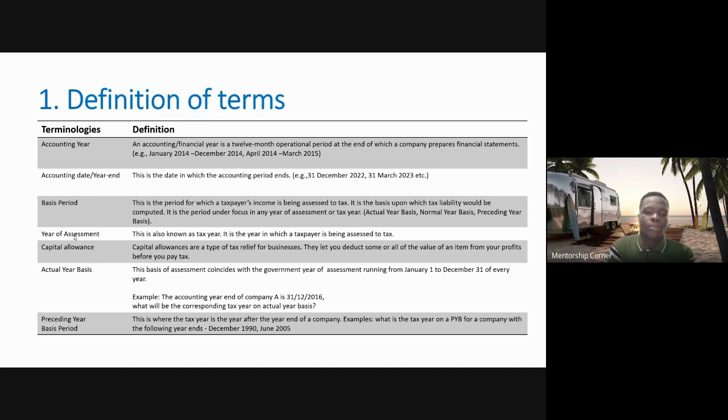So preceding year basis period, this is where the tax year, or the year of assessment, would be a year after the accounting year end of the company. So let's say your company's year end is 31st of December 1990, what will be the year of assessment under the preceding year basis?